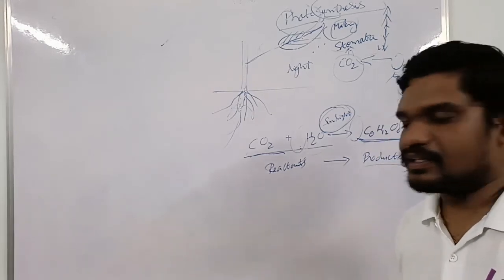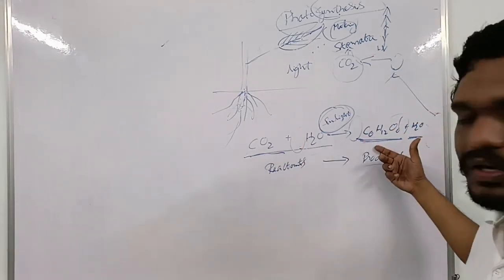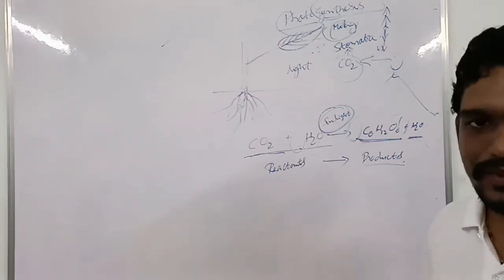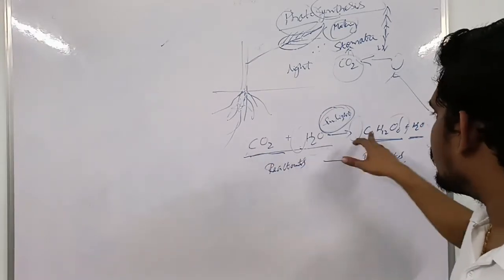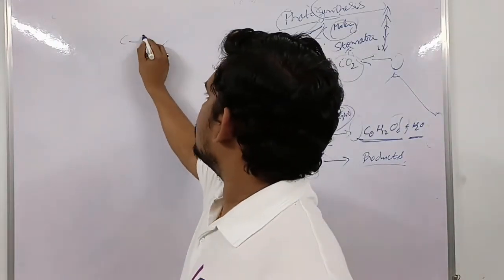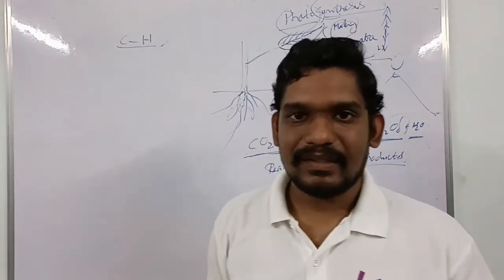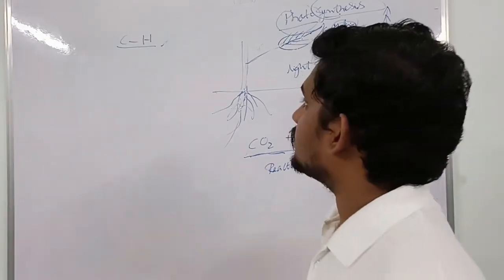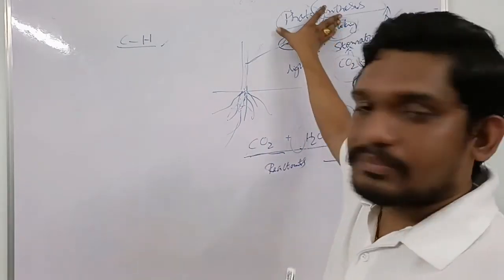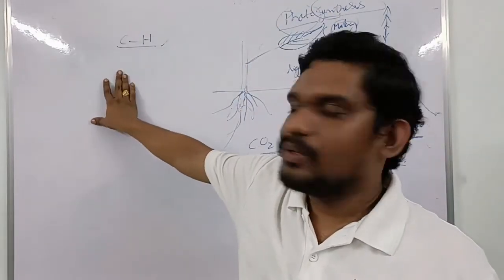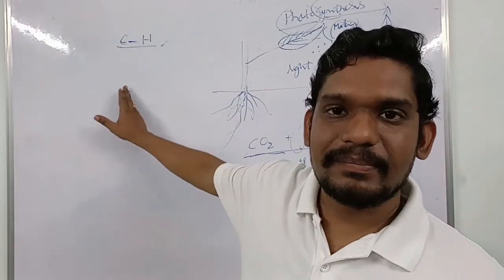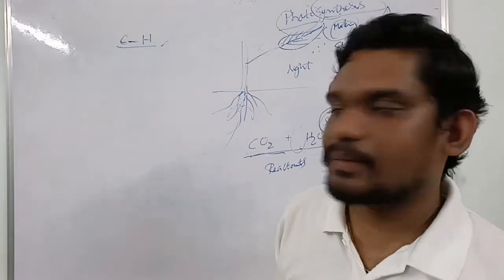To know the balancing of the equation and how the reactions form bonds with other atoms or other molecules, this is all about chemistry again. From biology we can go to chemistry. For example, here carbons and hydrogens are mixed together. When carbon and hydrogen are there, they are called carbohydrates, and hydrocarbons also we can say. So these are carbohydrates from biology. We are entering into chemistry now. When bonds exist between carbon and hydrogen, those are called hydrocarbons.